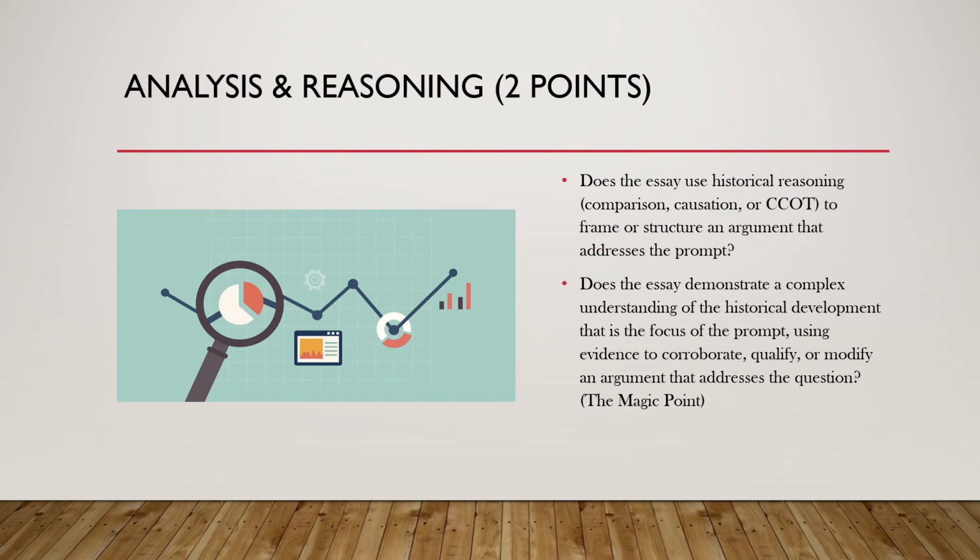Let's say you have an essay about the Mongols, and you connect the use of biological warfare for the Mongols to their economic expansion policies. Wow, those two things are really, really different. If you can do that, yeah, you have definitely earned this magic point.